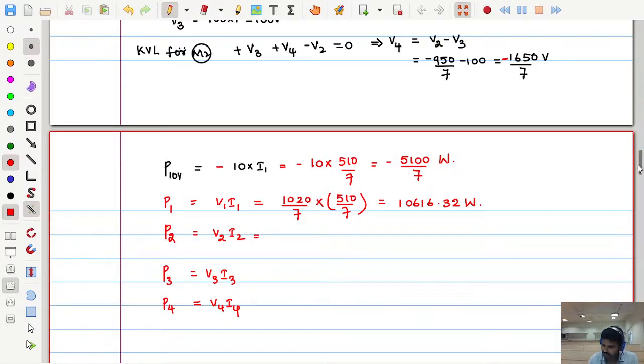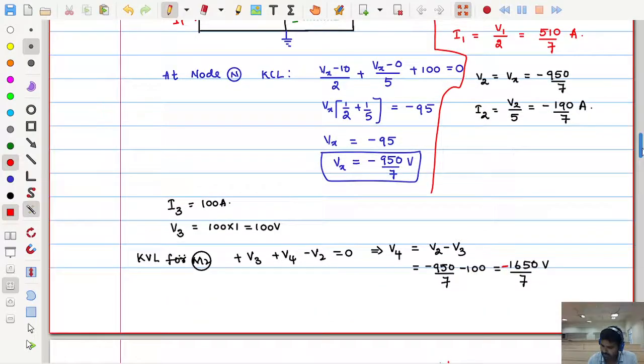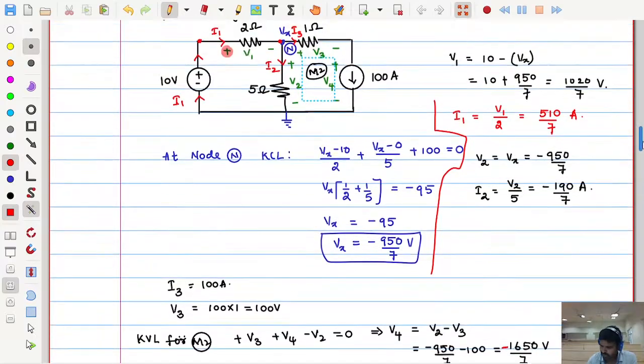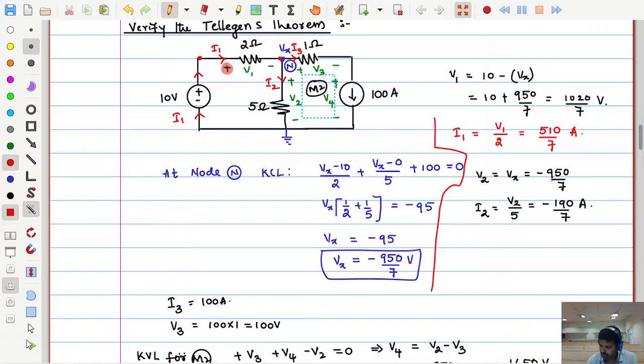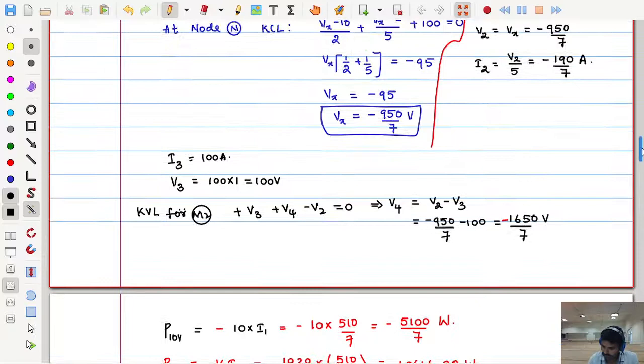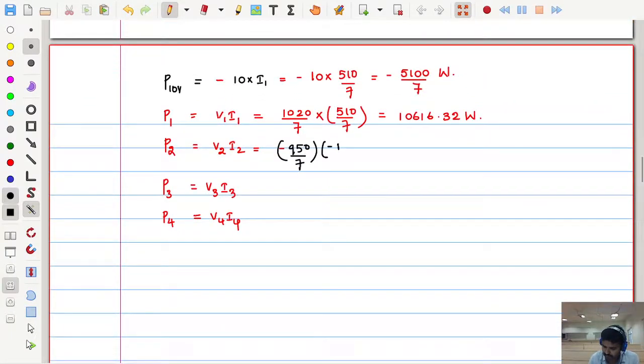V2 is minus 950 by 7, and I2 is minus 190 by 7. You simplify these things.